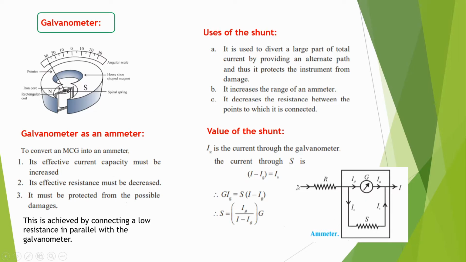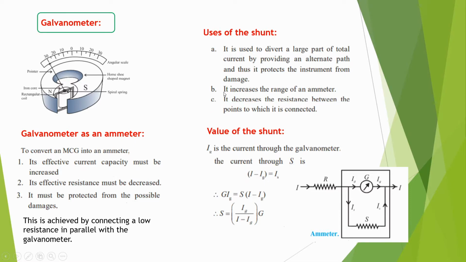When a large amount of current I flows, at the junction point it is divided into two parts. Is current flows through the shunt resistance and Ig current flows through the galvanometer. So a large part of the total current is diverted by providing an alternate path, and it protects the instrument from damage because only a small current flows through the galvanometer.